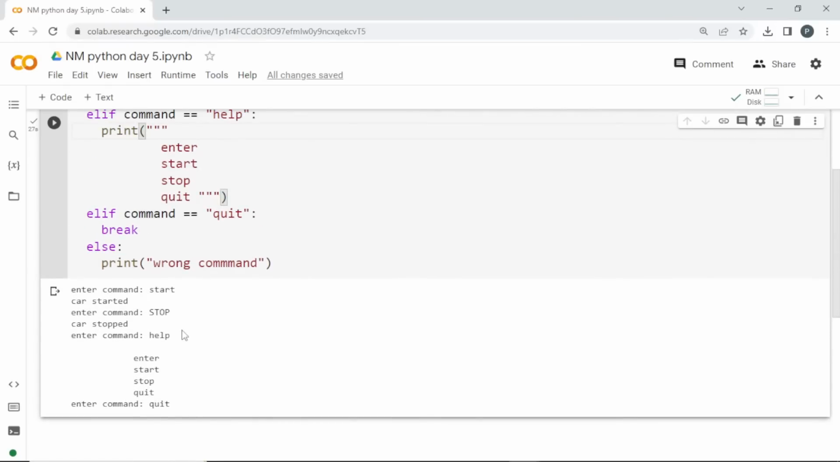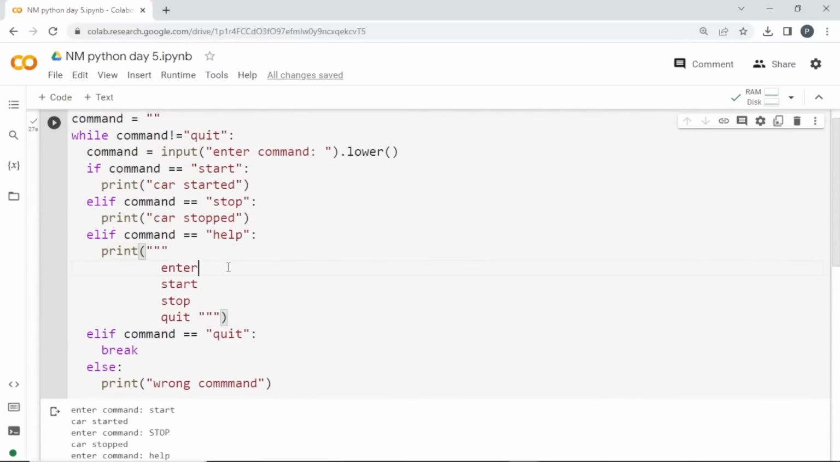Okay, this is a car game. Is it clear till now? Do you guys have any doubt?